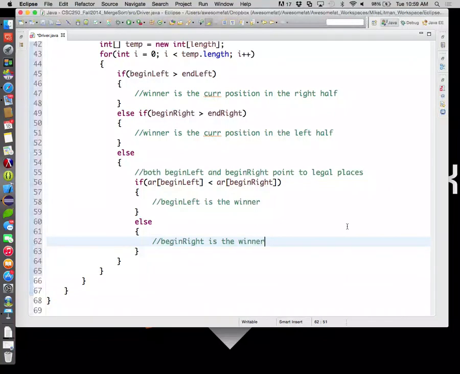Now, what do we do when begin left is the winner? If we're comparing two values, whether it's the left guy to an illegal position, or the right guy to an illegal position, or the left guy to the right guy, and we decide that the left guy wins for whatever reason, what do we do? Go ahead. Do you increment the position of the left counter?